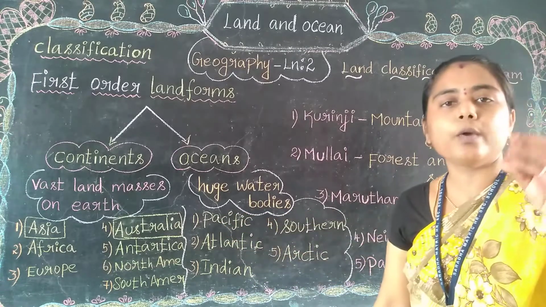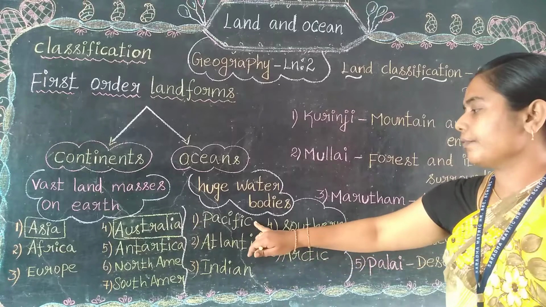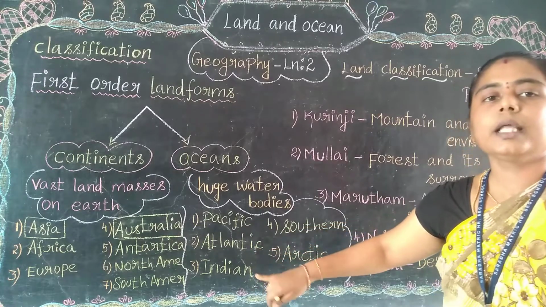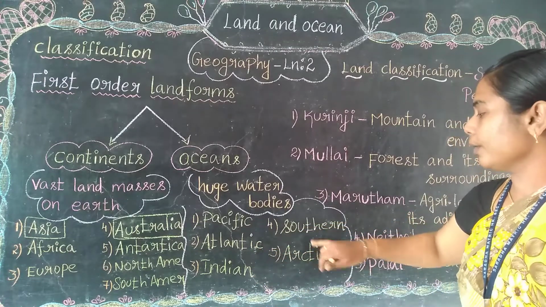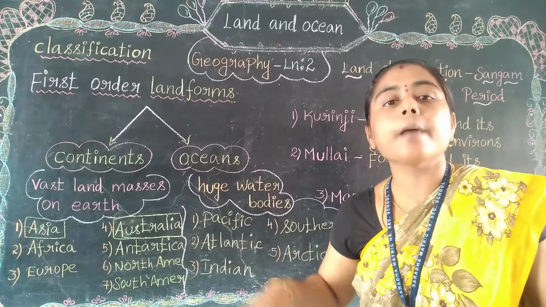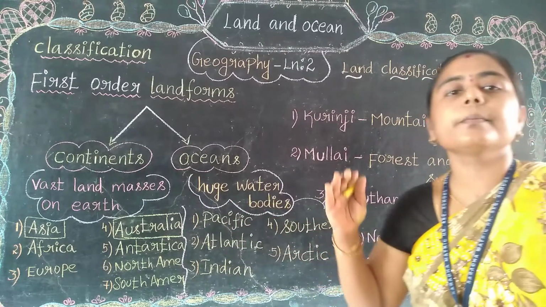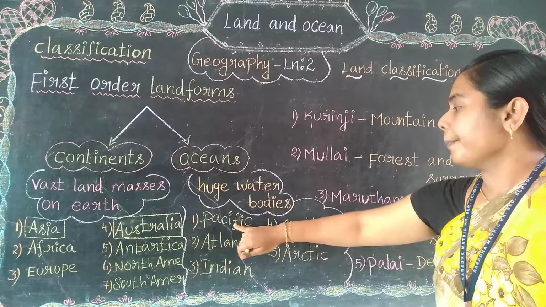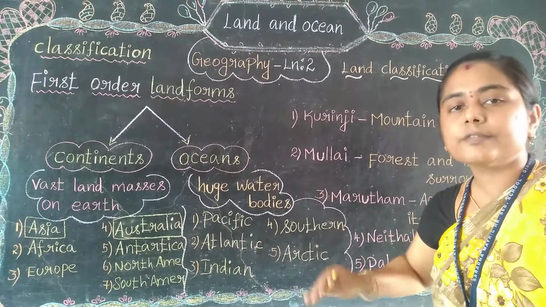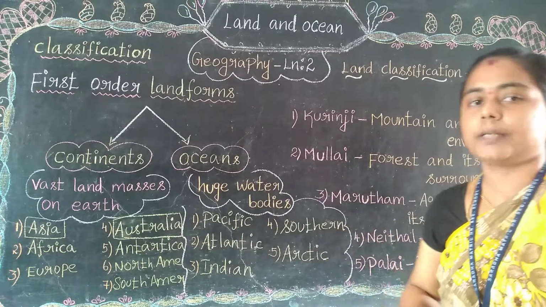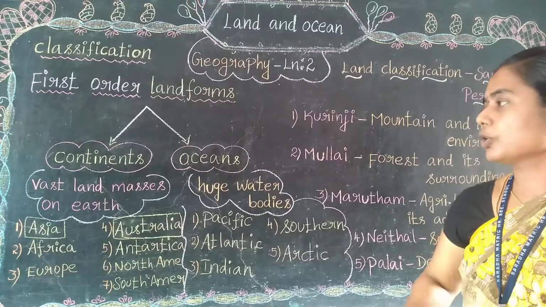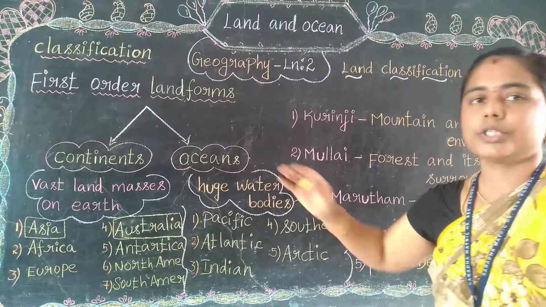What oceans do we have? There are 5 oceans. What are they? Pacific Ocean, Atlantic Ocean, Indian Ocean, Southern Ocean, Arctic Ocean. And among these 5, which one is the biggest ocean? That is the Pacific Ocean. And which one is the smallest ocean? Arctic Ocean. So these are all the continents and oceans.